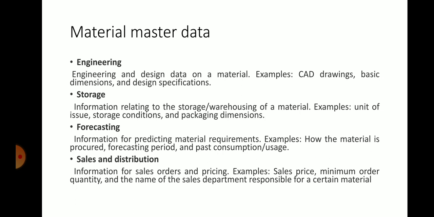Sales and distribution, information regarding sales orders and pricing. For example, sales price, minimum order quantity, and the name of the sales department responsible for a certain material. So all those things come under material master records. Even regarding the sales, how much sales have been done, what is the selling price, all those data will be available in the material master.